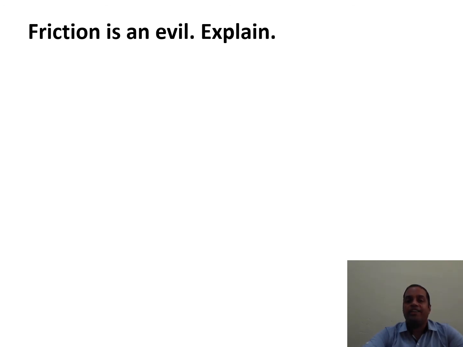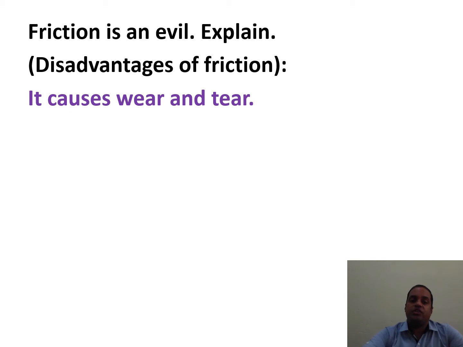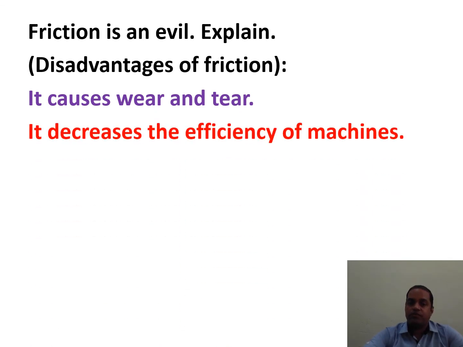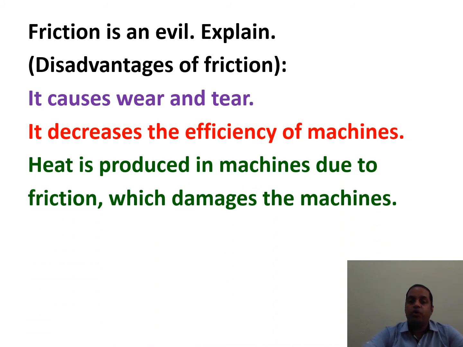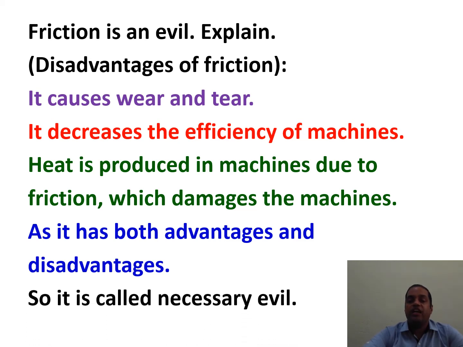Friction is an evil. Explain, or we can say disadvantages of friction. It causes wear and tear. Due to friction, our new machines, or new shoes, get torn off. It decreases the efficiency of machines. Heat is produced in machines due to friction, which damages the machines. As it has both advantages and disadvantages, we can say friction is a necessary evil.